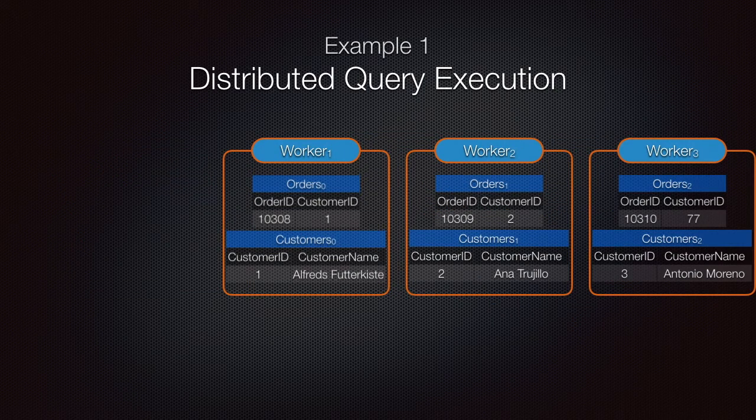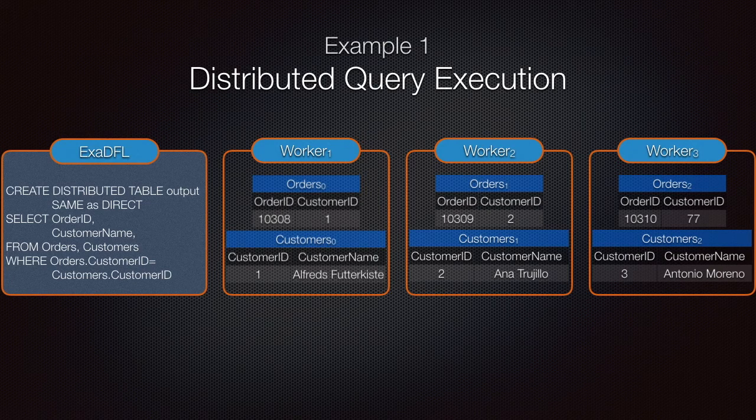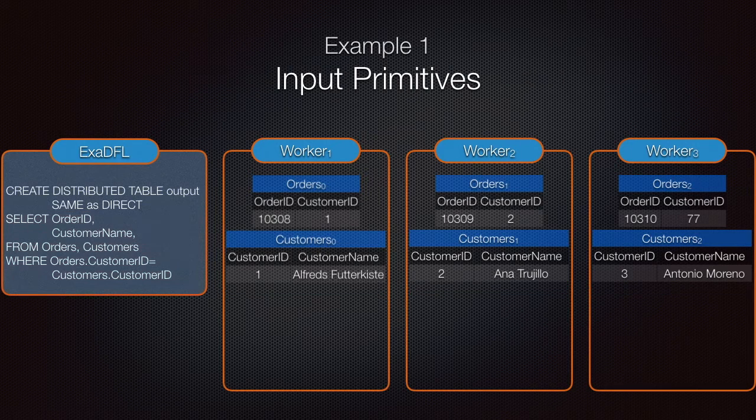Let's now perform the same query when the two tables are partitioned and distributed to multiple nodes. The tables are split into three partitions based on the value of the customer ID column. We can use Exadfl to perform the join of these two tables. Exadfl is comprised of two distinct parts. The first part, highlighted in yellow, describes the parallelism, and the second part, highlighted in red, describes the computations that each worker is going to perform.